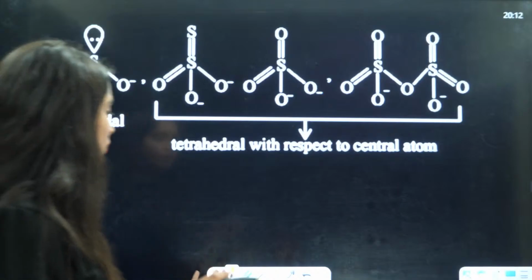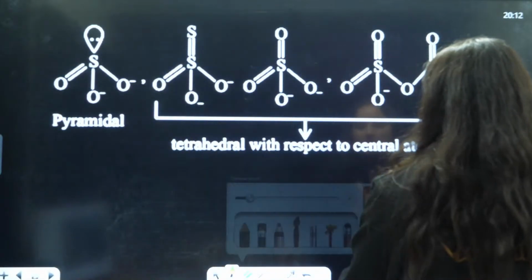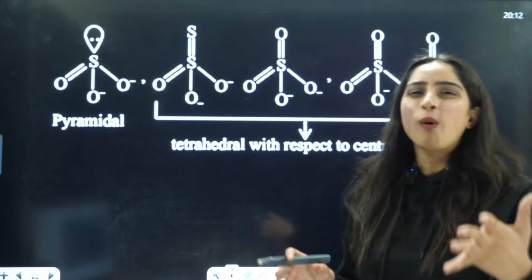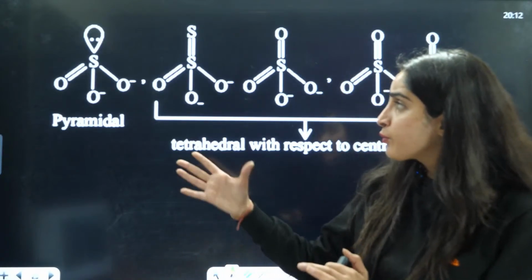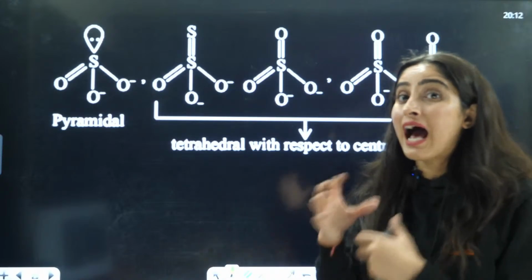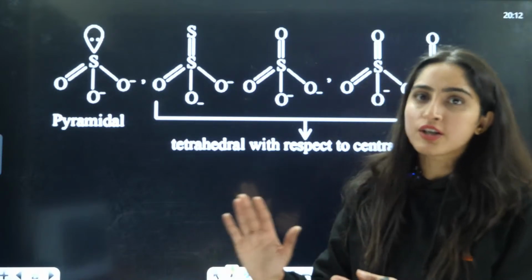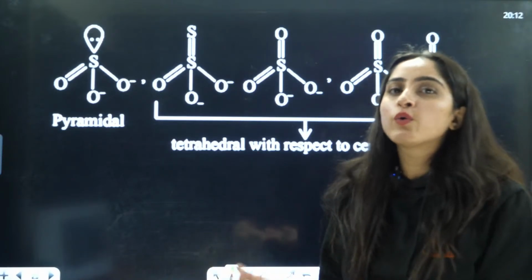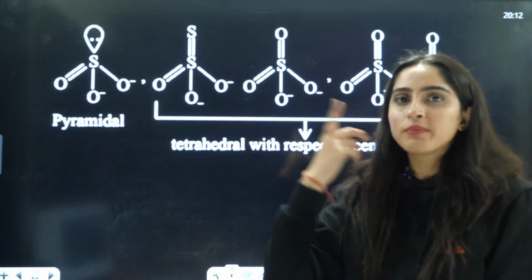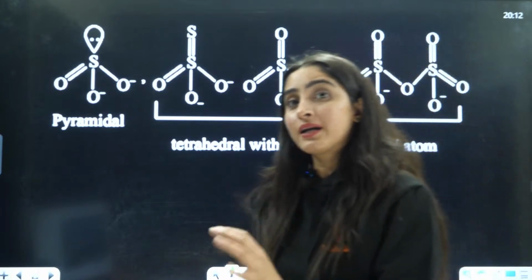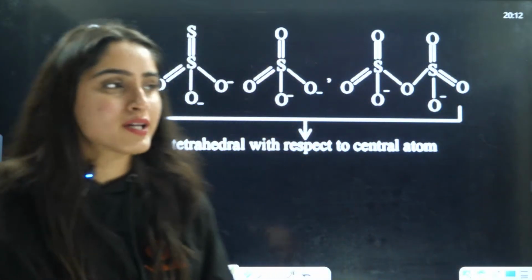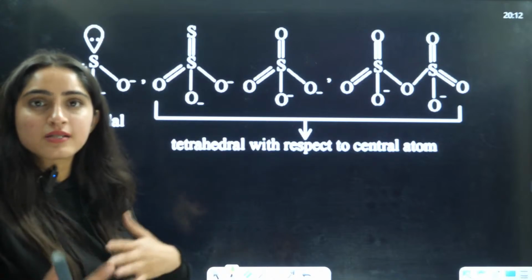You should know these structures, because these structures are a little bit complicated to draw with the help of VSEPR. So I will advise you, you should know the structures, right? It's not like you can't get those structures from VSEPR, VBT theory, and applying that theory. Definitely you can. But my idea is always that you should have an idea how these structures are drawn.